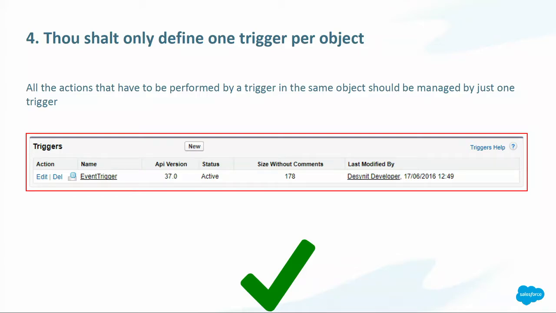What does it mean? It means that anytime you need to code something for an action in an object, you have to put it all in just one trigger. And what is the reason behind this? It's because if you create many triggers for one object, the platform doesn't tell you that the first trigger that you created is the first that is going to be executed or something like that. You never know which one is going to be executed first. So it's going to be a little bit more difficult to debug if there is a problem there. So it's better to just have one trigger per object.